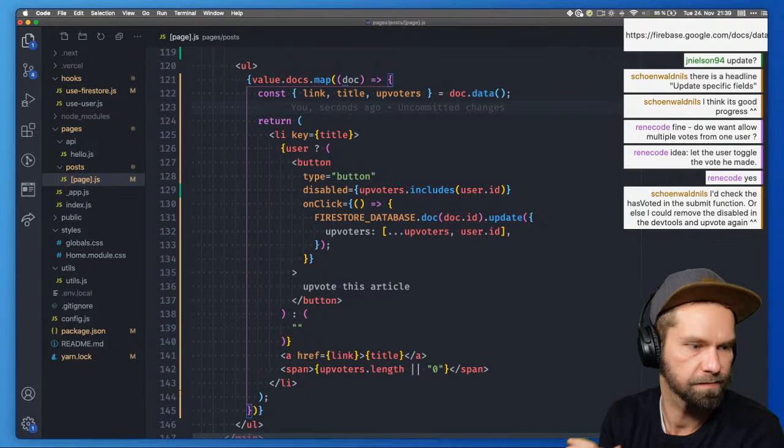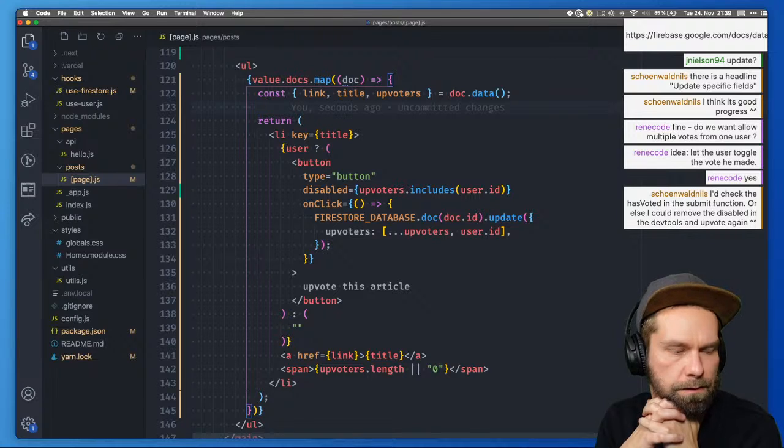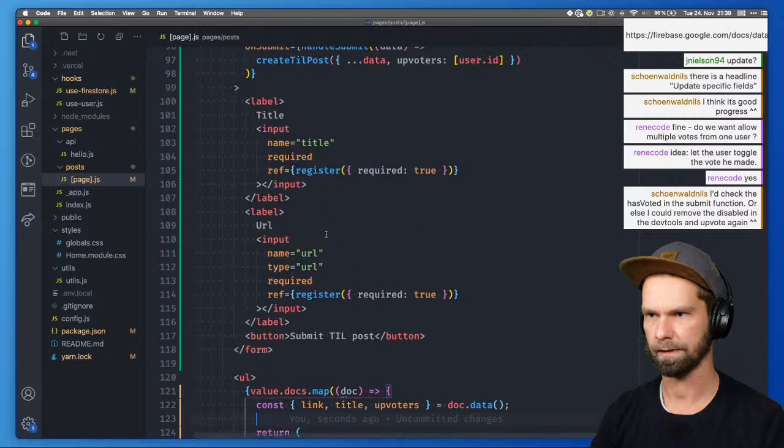I check the has voted in the submit function, or else I could remove the disabled. Fair enough. Okay, so one step at a time.